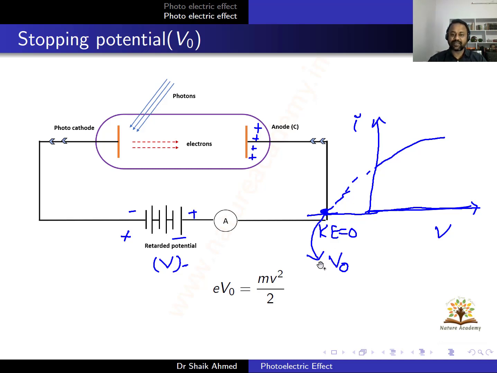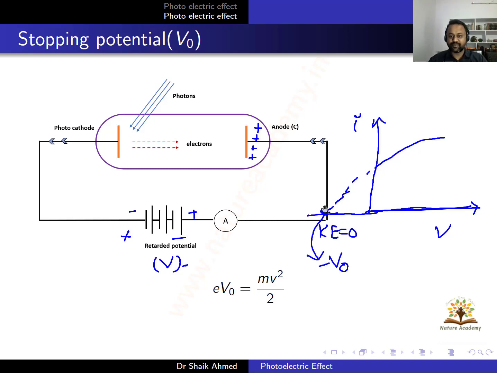So this V naught, if I want, I can write as minus V naught. Minus V naught tells you that reverse voltage, reverse potential, where the current is zero. Current is zero since electrons are not moving.